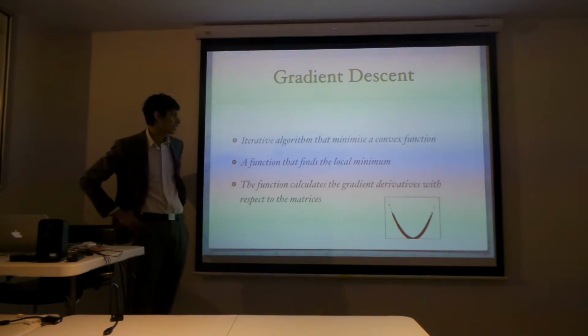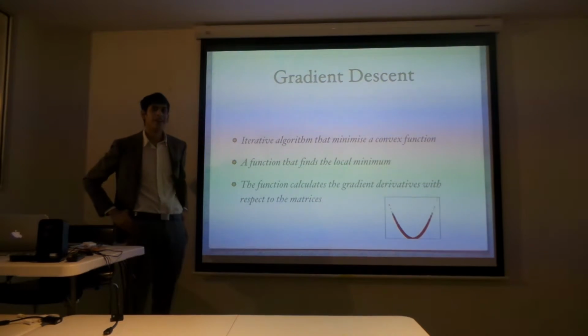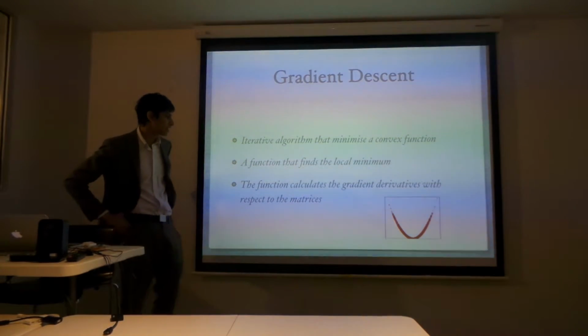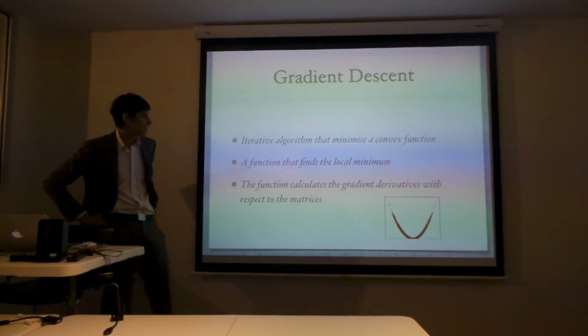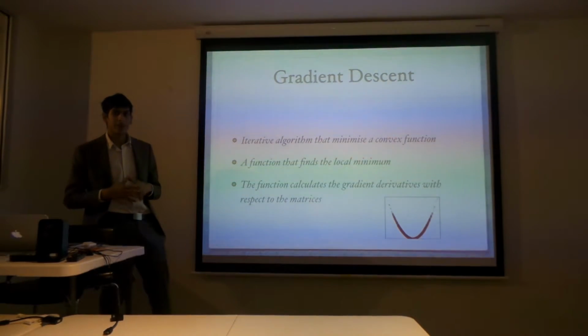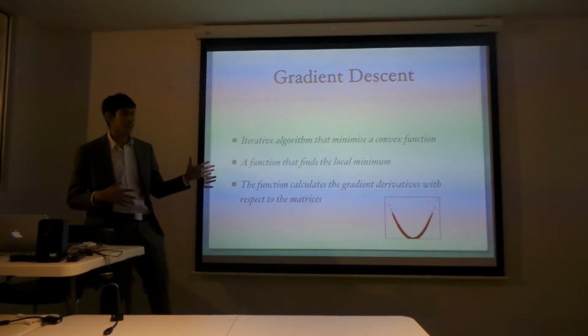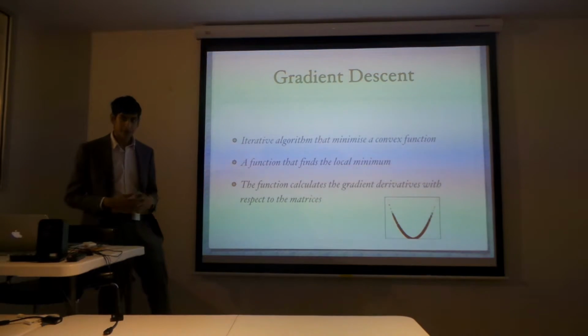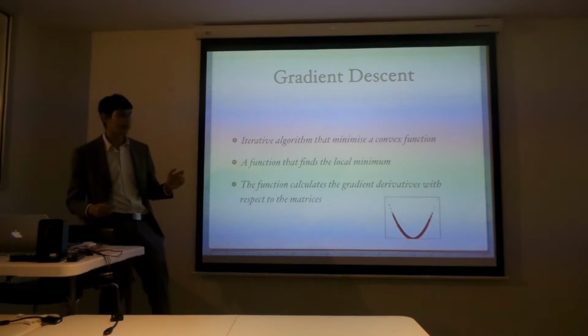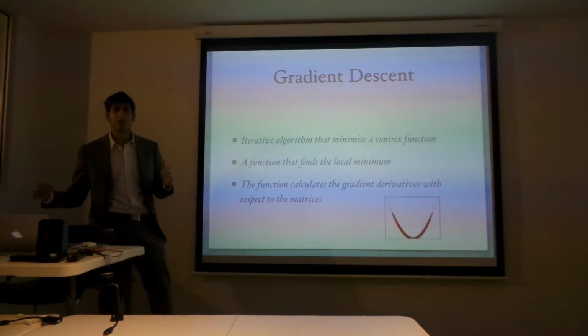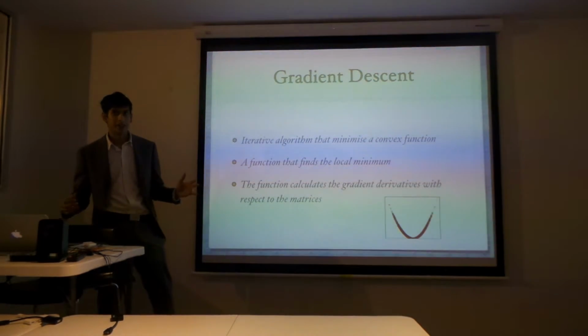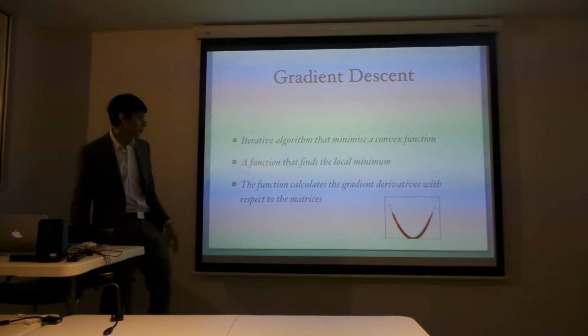The first function I used was gradient descent. What gradient descent does is that it's an iterative algorithm that minimizes a convex function. So basically I'm trying to minimize my mean squared error to get a more accurate recommendation prediction system. So how does it do this?